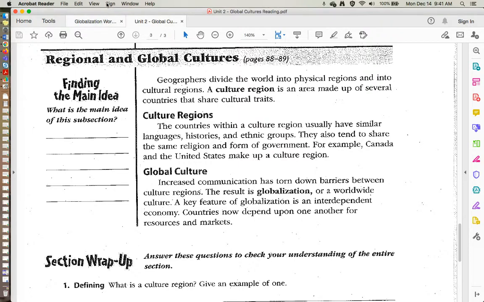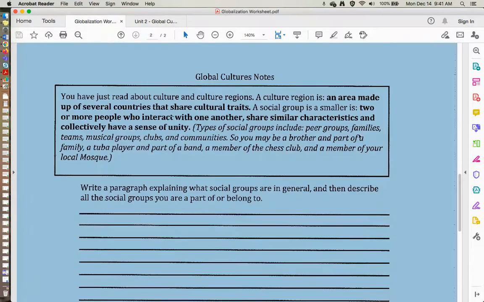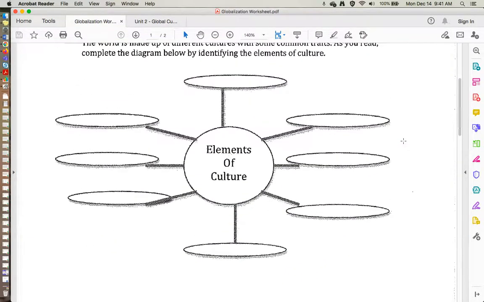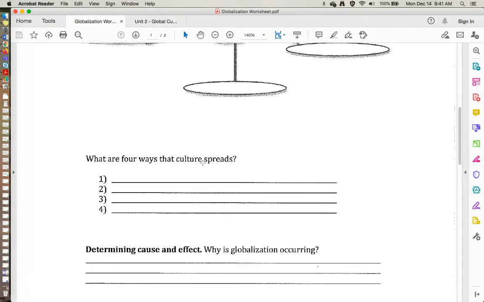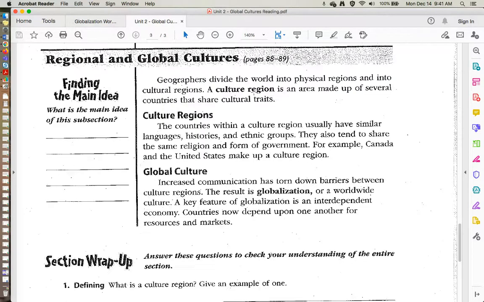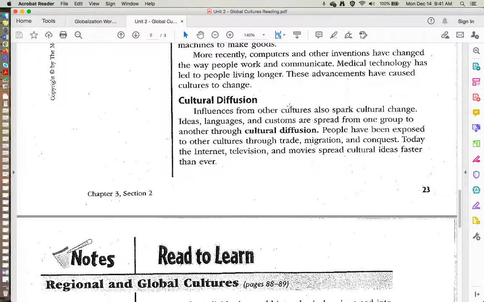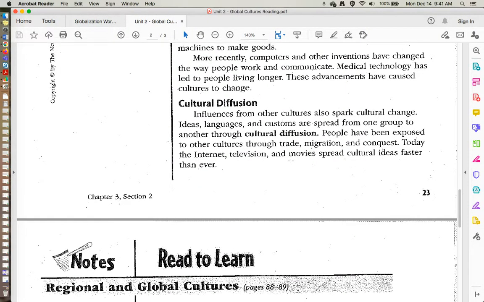Okay? You are going to go and find your globalization worksheet. It's in that same folder. The elements of culture. So this is going to be food, language, clothing, art, all the pieces that make up culture we talked about. You're going to talk about 4 ways that culture spreads. Okay? So we talked about that here. Cultural diffusion, trade, migration, conquest, internet, TV, movies.